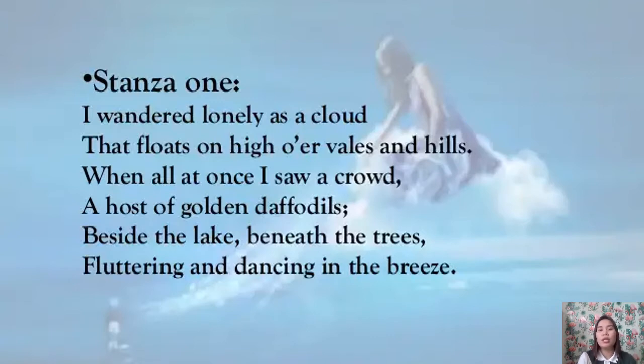All right, and he uses the word crowd to refer to a huge number of daffodils, and he himself calls it a host. He also personifies the flowers and makes them able to dance like humans. He uses the word flutter as butterflies do. So that is stanza number 1.